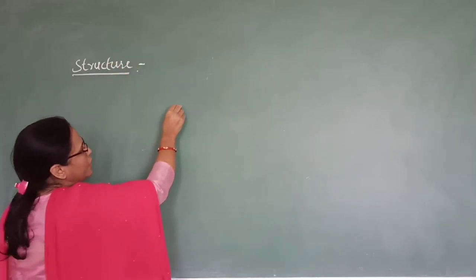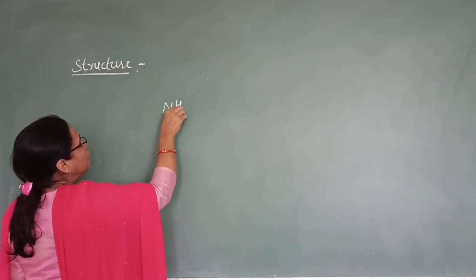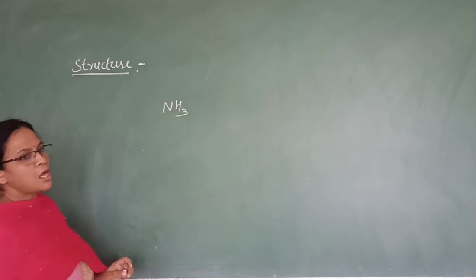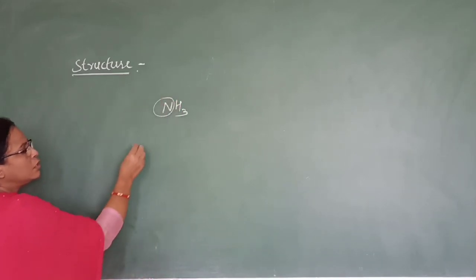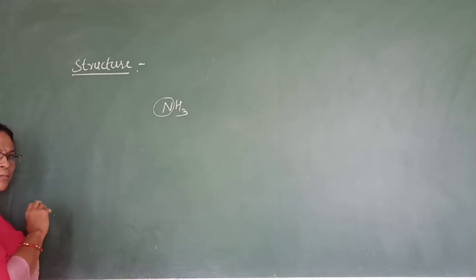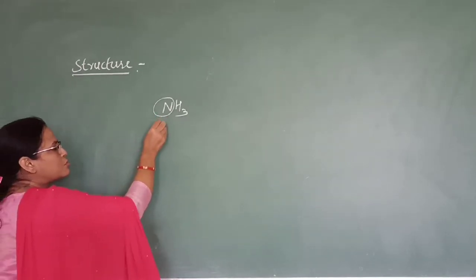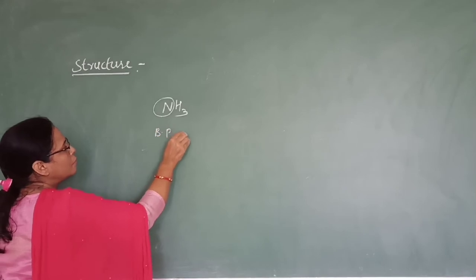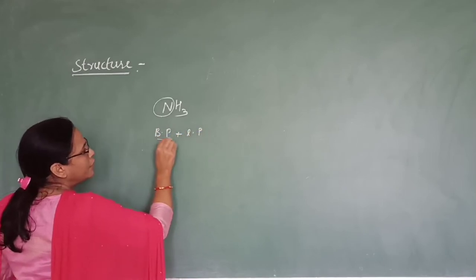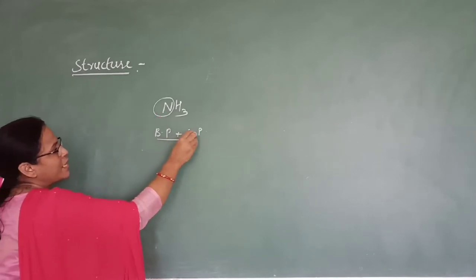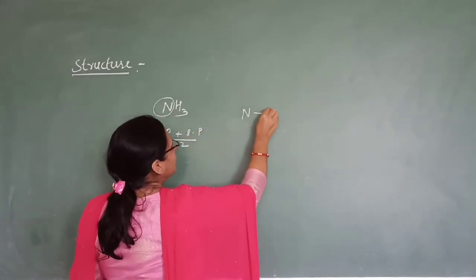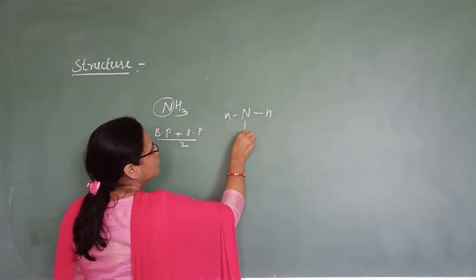Now, ammonia structure, do you remember? What is the structure of ammonia? What is the hybridization of nitrogen in ammonia? See, how do you calculate hybridization? First of all, bond pair plus lone pair. Here nitrogen is bonded to 3 hydrogen.